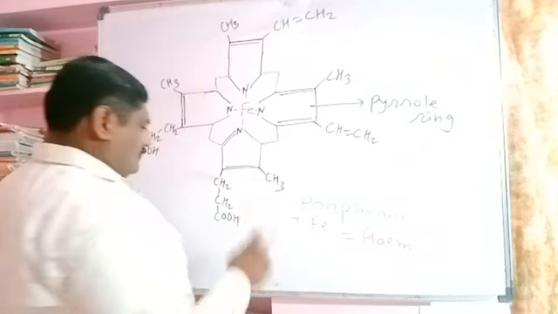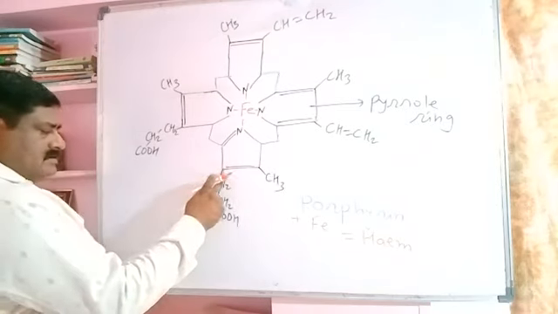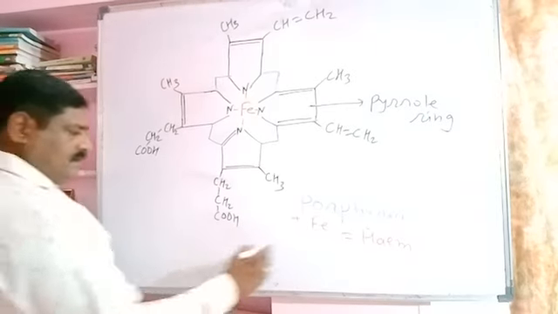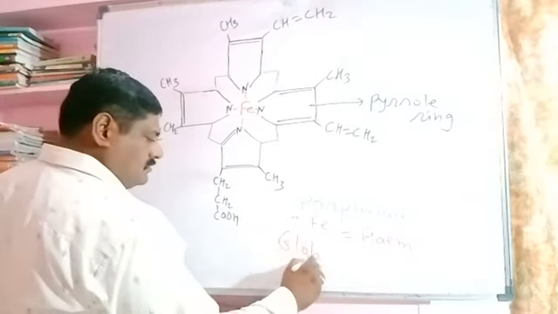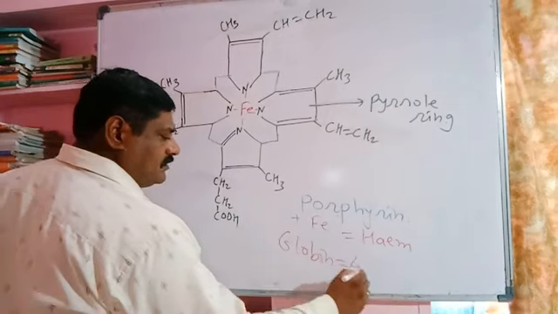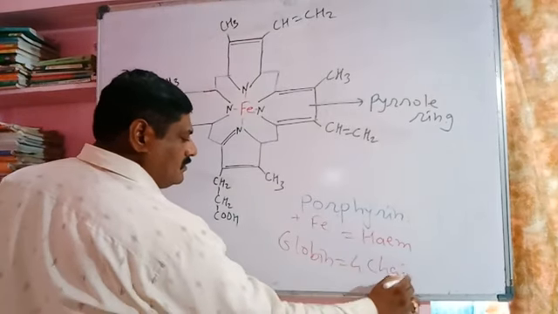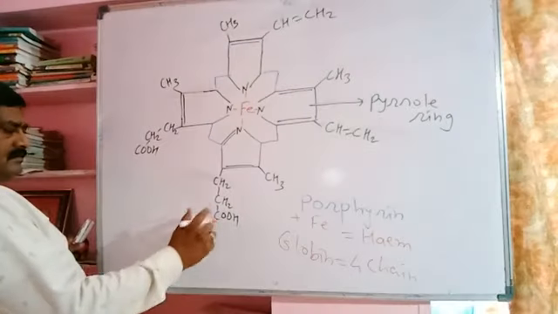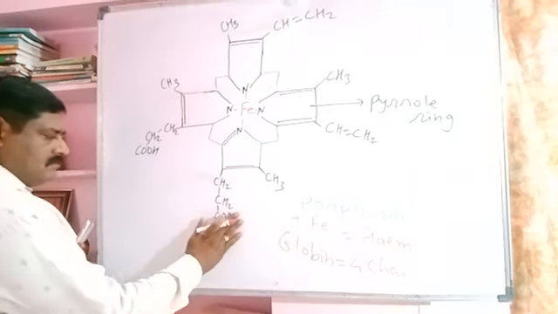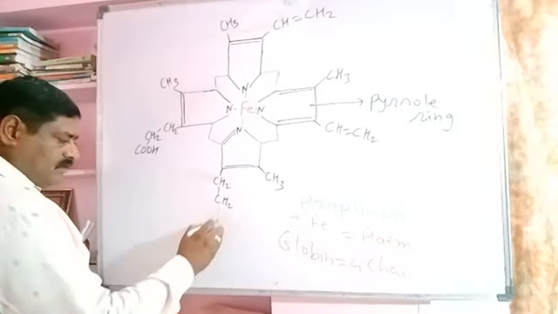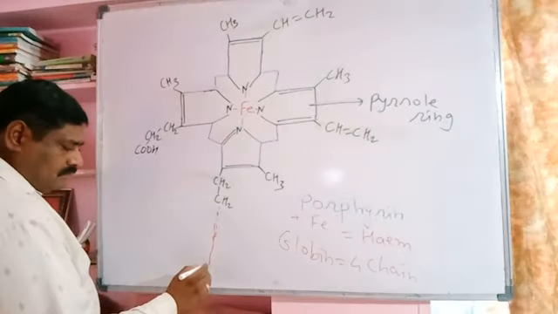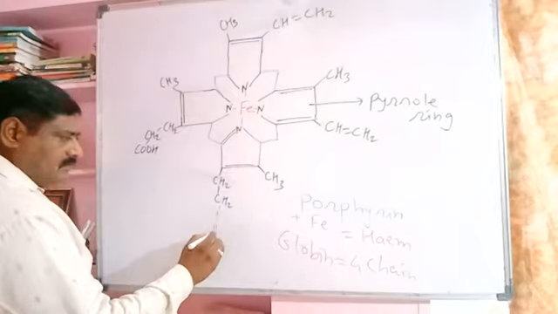Attached to heme there is a chain of globin protein. The globin protein consists of 4 polypeptide chains, of which 1 polypeptide chain gets attached here with the pyrrole ring to form the hemoglobin molecule.